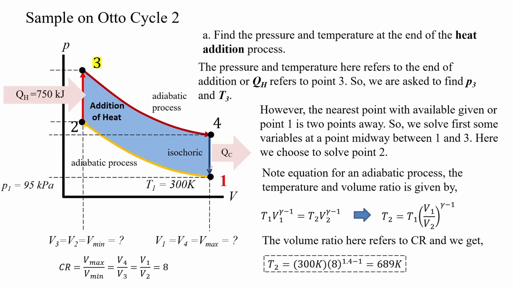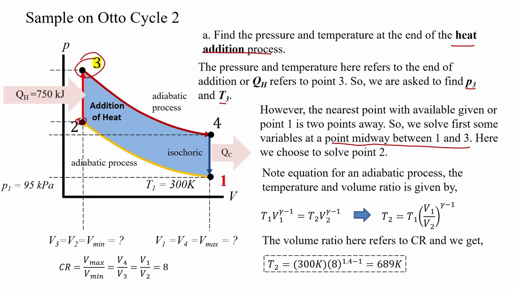For letter A, find the pressure and temperature at the end of the heat addition process. The pressure and temperature here refers to the end of addition, or QH refers to point 3. So, we are asked to find P3 and T3. However, the nearest point with available given, or point 1, is 2 points away. So, we first solve some variables at a point midway between 1 and 3. Here we choose to solve point 2.